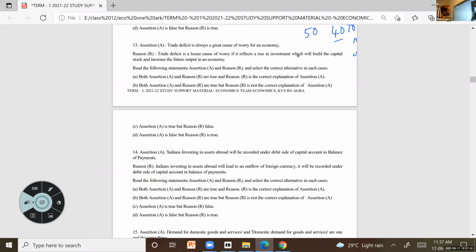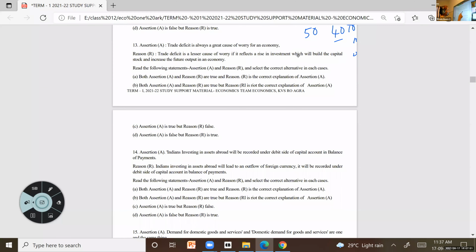Anyone? If we are having a deficit, I told that the country will do something. Or in the fiscal deficit also, you know that when we have a deficit, when we don't have money, what will we do? We take loans. One more thing we told. Sometimes we may have savings also, right? We take that. In this case also.